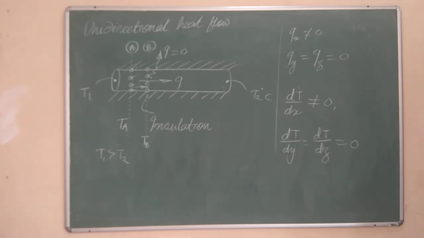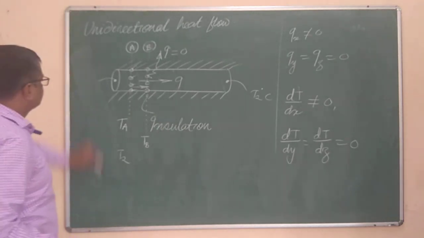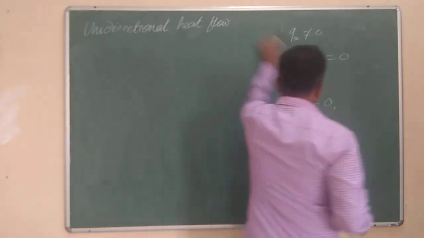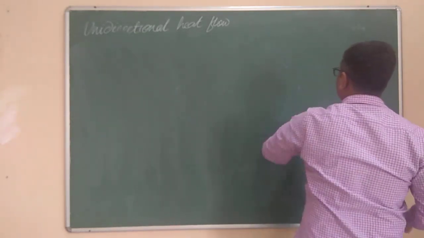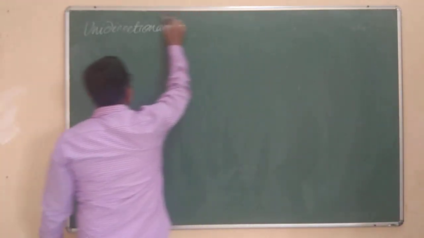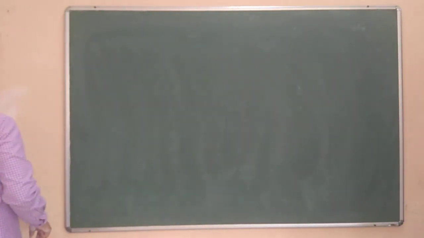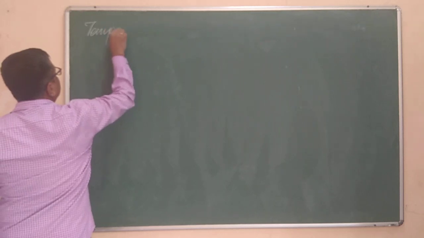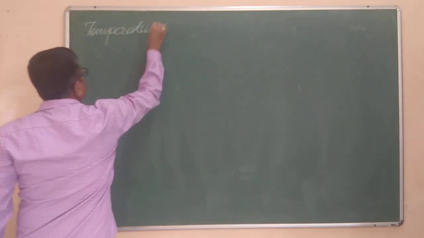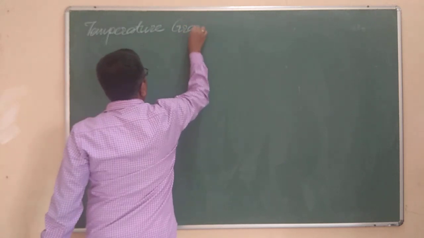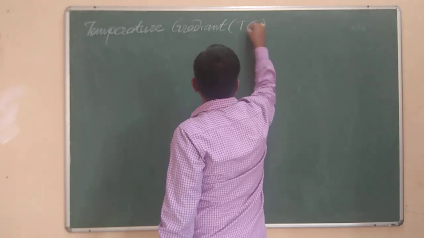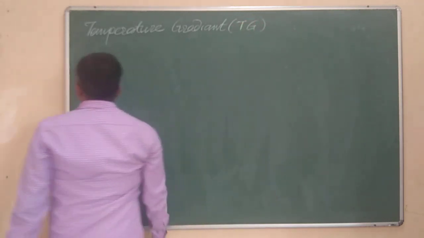So, going ahead towards the next topic, that is Fourier's law of heat conduction. I forgot about one more terminology, and that is the temperature gradient. I'll abbreviate it as TG, which is temperature gradient. Now, what is this temperature gradient?